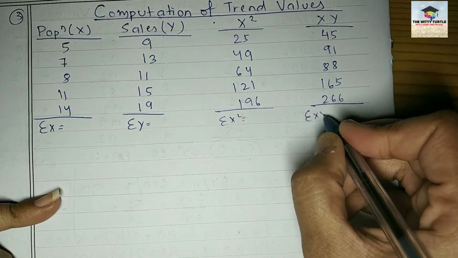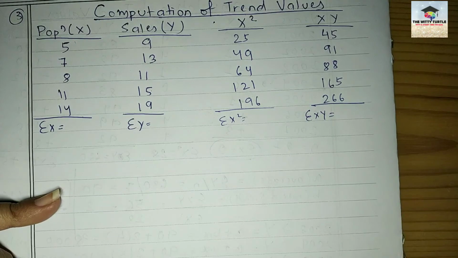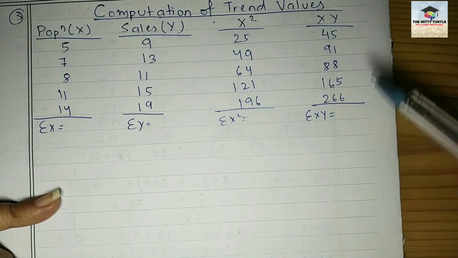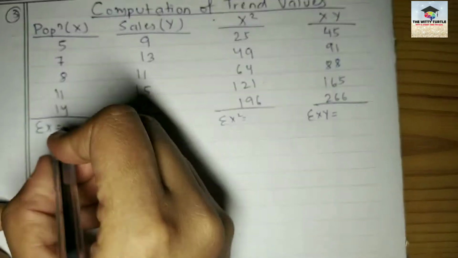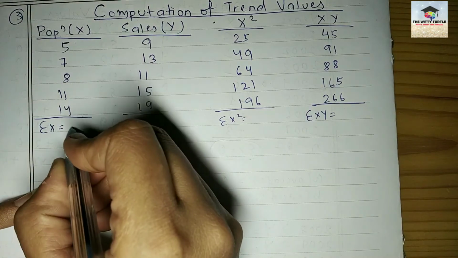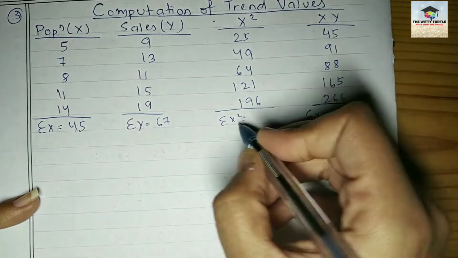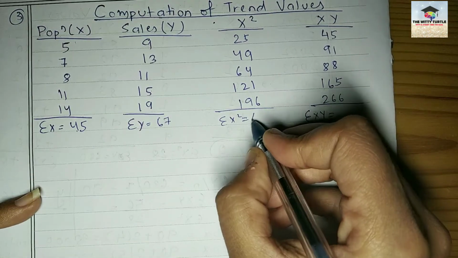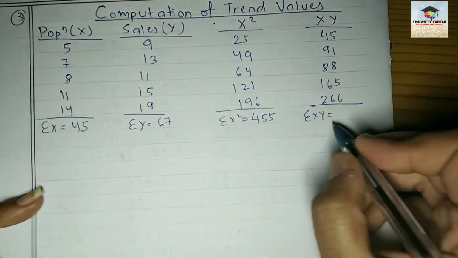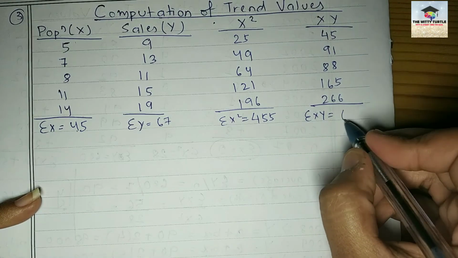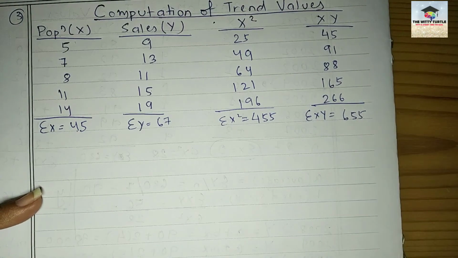Now take out the summation of all these numbers. So what will the summation be here? Summation of X will be 45. Summation of Y will be what? 67. Summation of X square will be 455. Then summation of XY will be 655, right?